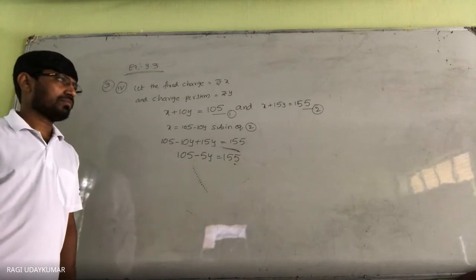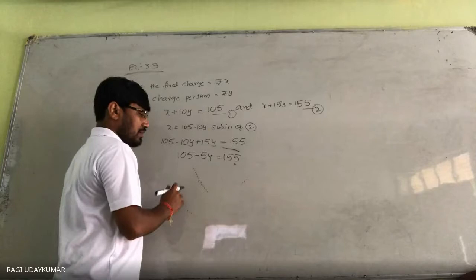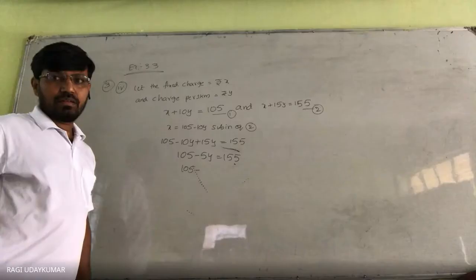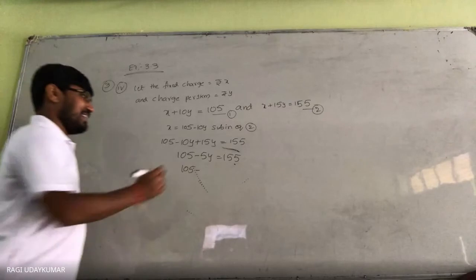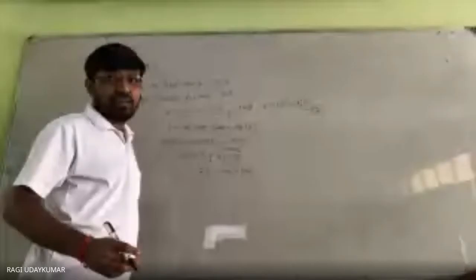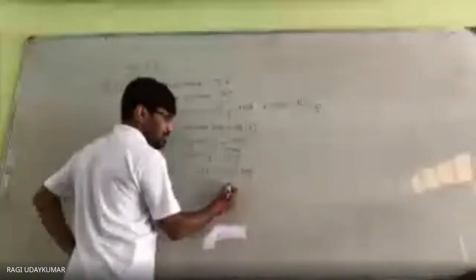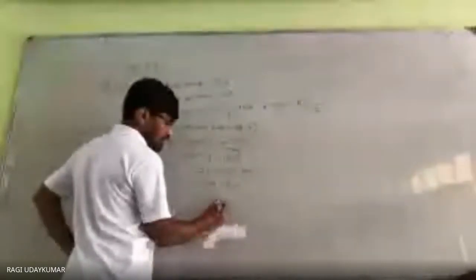Is it clear to you? Yes, sir, there will be a plus sign before 5y. Yes, very good. So 5y is equal to 155 minus 105, which is 50. So y is equal to 10.